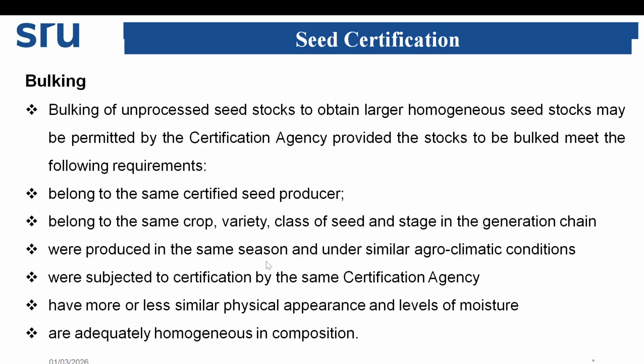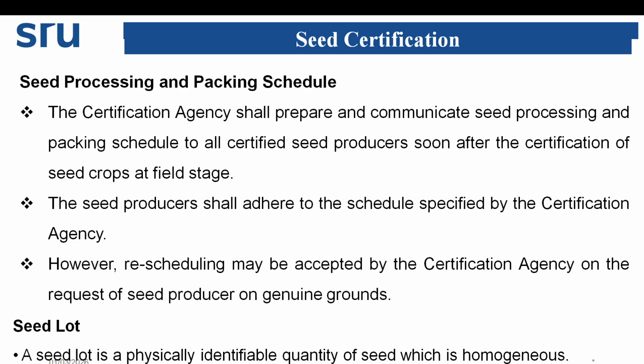Were produced in the same season and under the same agroclimatic condition. Then it should be subjected to certification by the same certification agency. It should have more or less similar physical appearance and level of moisture. They should have adequately homogeneous composition. So these are some criteria before bulking.